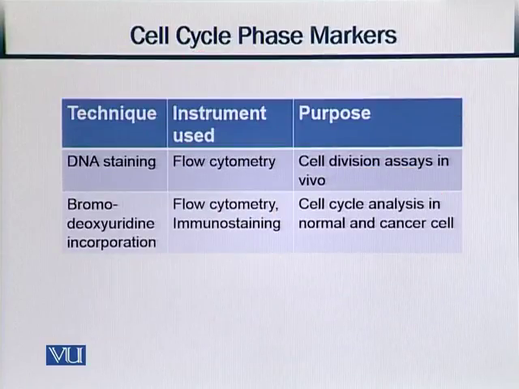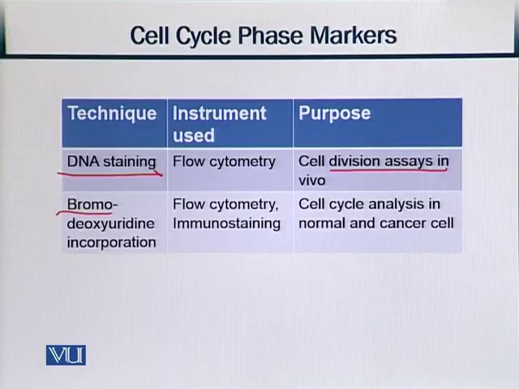Moving on, we have DNA staining, which is also a traditional cell cycle phase marker technique. It is based on dyes, like colors, and the instrument used is again flow cytometry. The importance of this technique is cell division assays in vivo. And finally, we have bromodeoxyuridine incorporation, which is analogous to thymidine. And again, what is the purpose? It helps in cell cycle analysis in normal and cancerous cells.